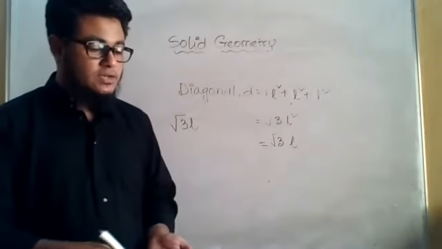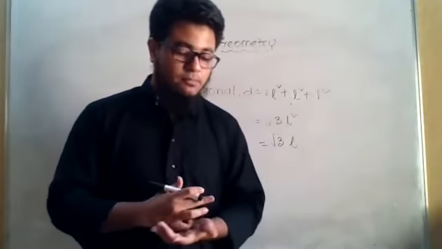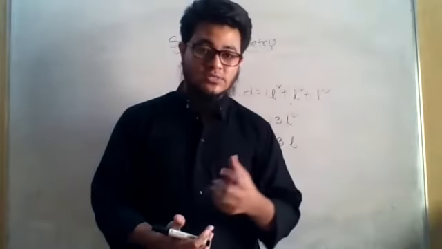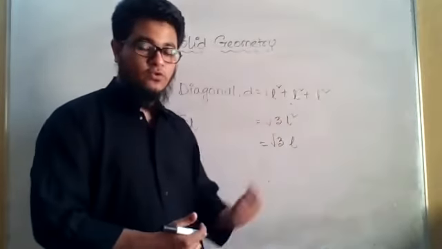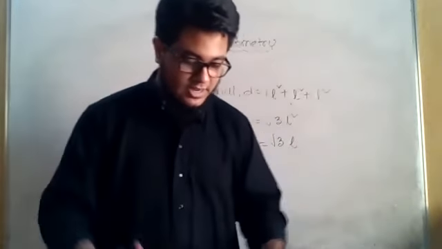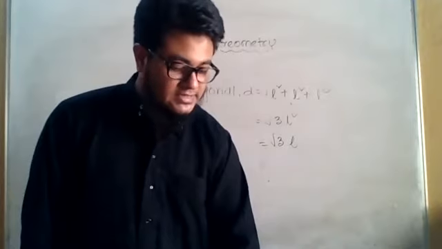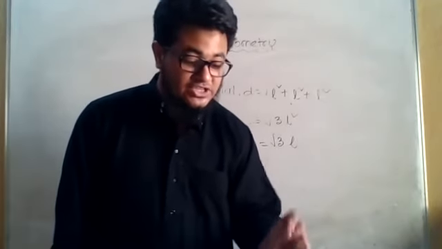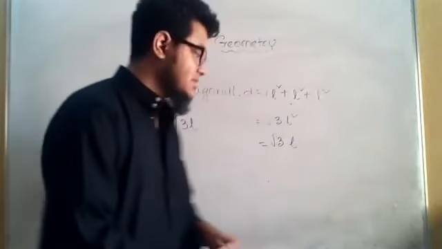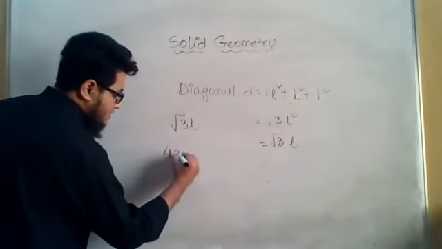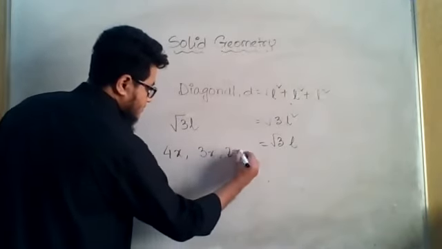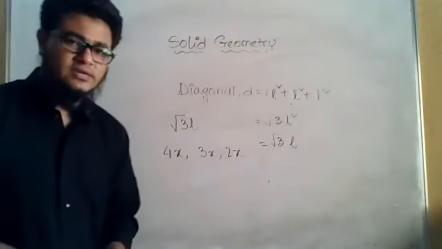Okay, now let us take a look at example 1. A rectangular parallelepiped has its length. Oh, I forgot to tell you that the rectangular box that we were talking about earlier, before cube, is also called a parallelepiped. Okay, it's a name. A rectangular parallelepiped has its length, breadth and height in the ratio 4:3:2. Whenever you are given such a ratio, you can easily consider that the length is 4x, breadth is 3x and height is 2x. Do you know why we consider it in this way?